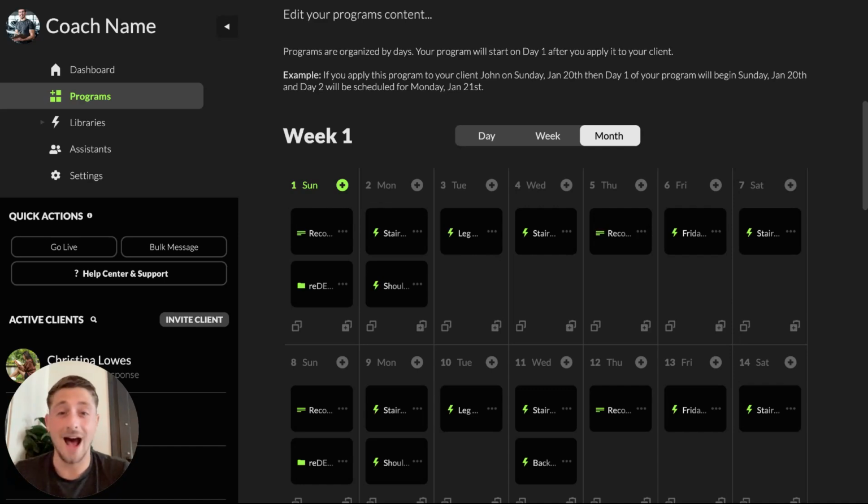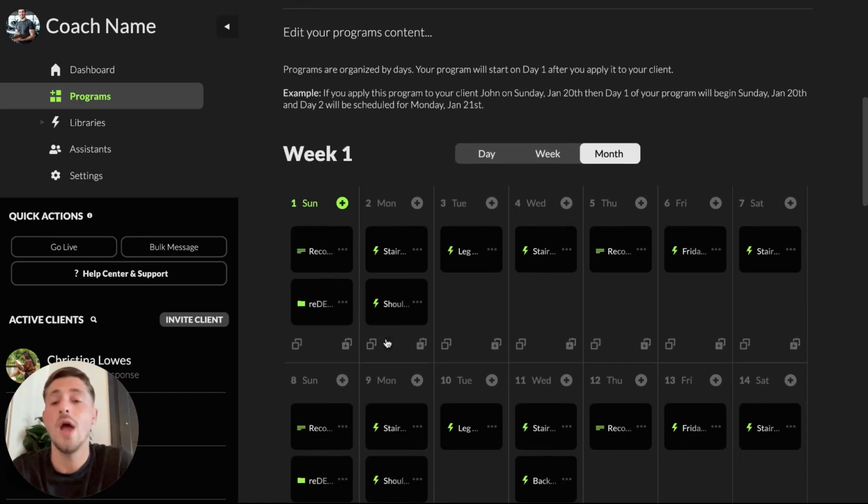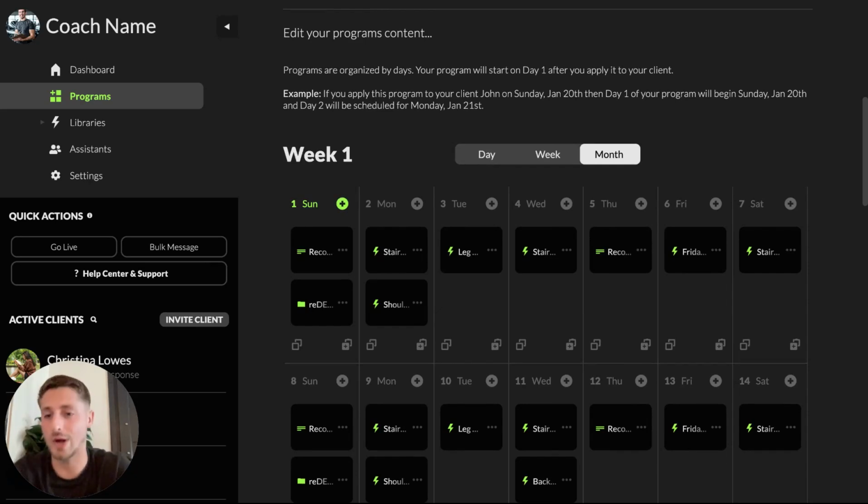These can be high in volume, and I've seen coaches be super successful with even multiple auto messages per day, leveraging these constantly. Again, even if clients know it's automated, it absolutely helps guide them through their journey and can happen completely autonomously and automated. So a good example is we have a workout here on this Monday, right? We have a workout that the client is going to go through. What we can absolutely do is set up an auto message just to check in with them before they even go do their workout, or maybe at the end of the day when they've already done the workout, checking in with them on how it was.